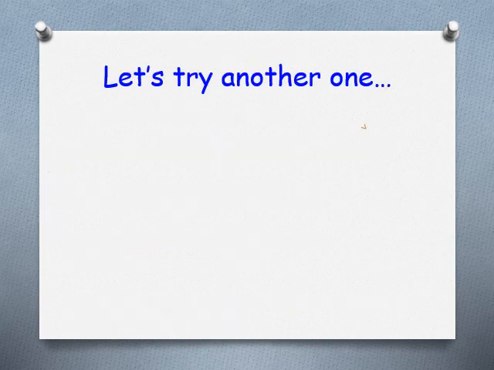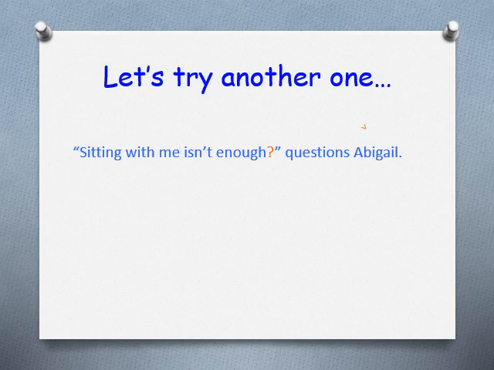Okay, so: "Sitting with me isn't enough," questions Abigail. Now have a look. It's a question, okay? And that's why I've put that little question mark in a different color so that it stands out, because remember, if it is a statement, I'm going to use that. If it is a question, I'm going to use if or whether.